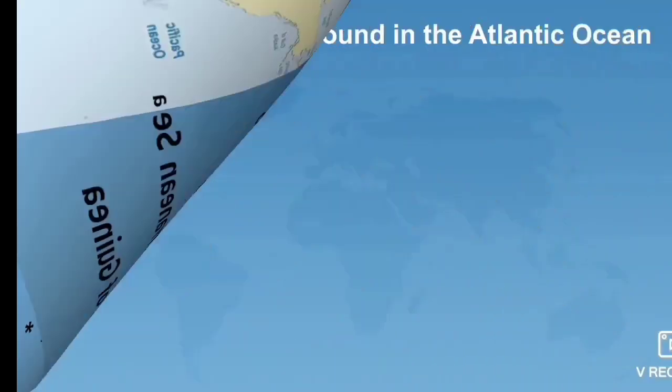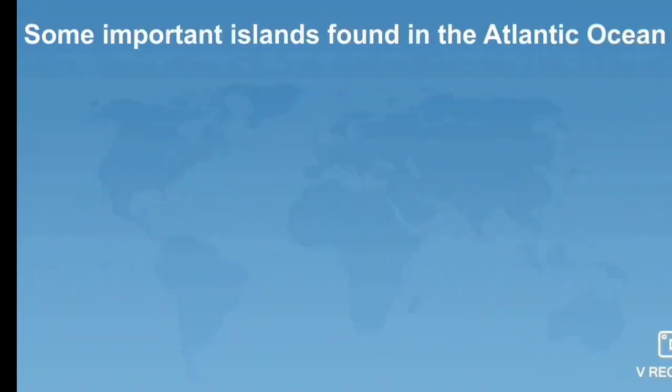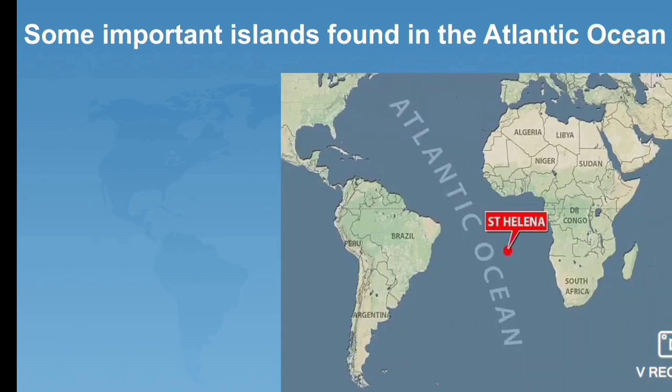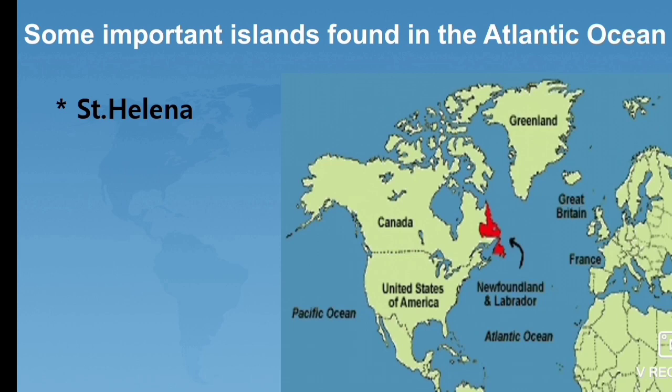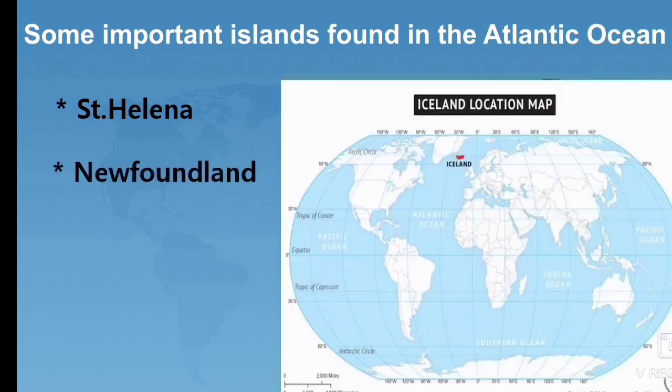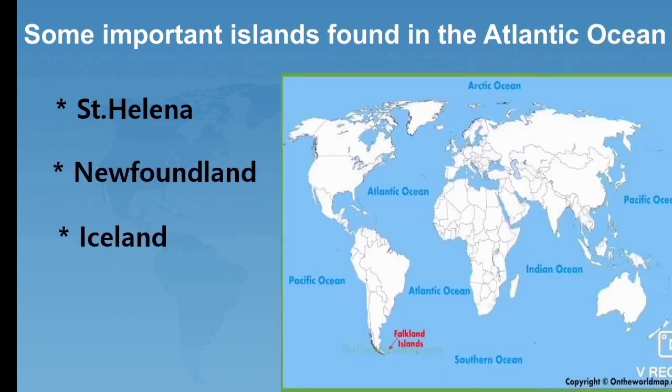Next are some important islands found in the Atlantic Ocean. There are St. Helena, Newfoundland, Iceland and Falkland. Students, these are the islands located in the Atlantic Ocean.